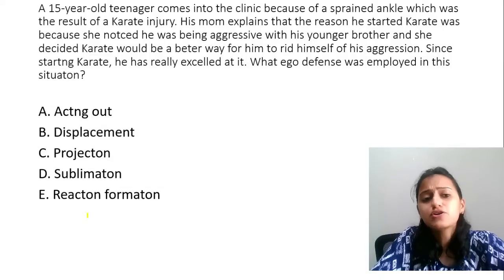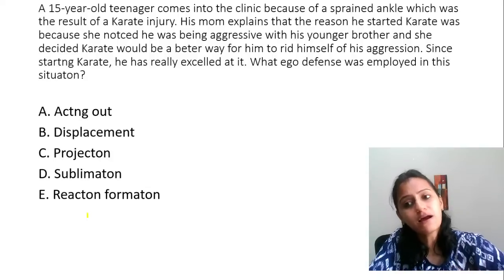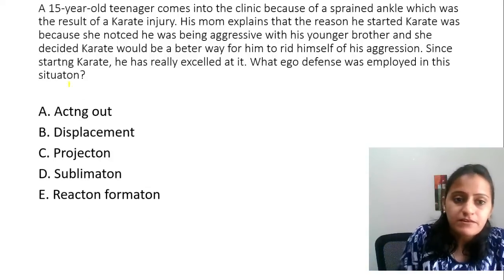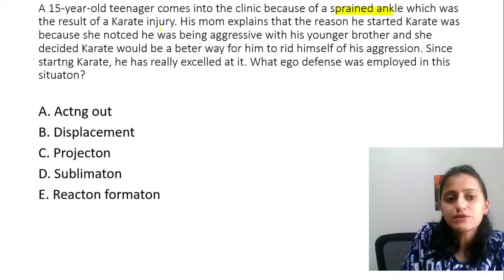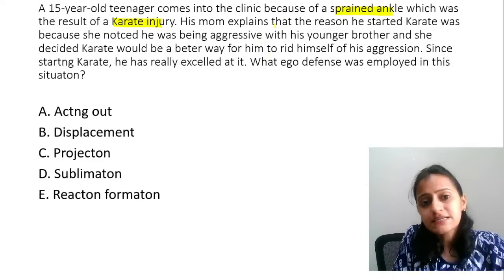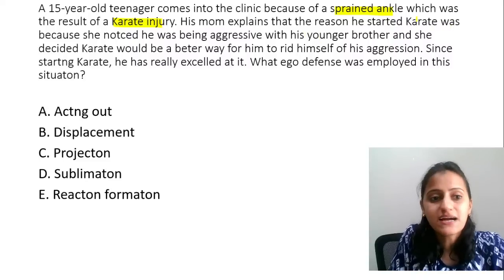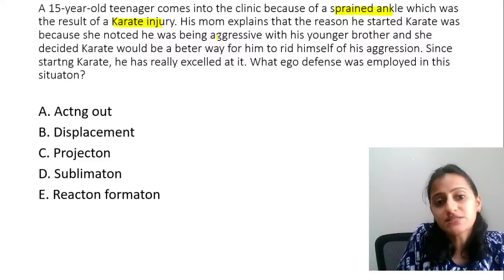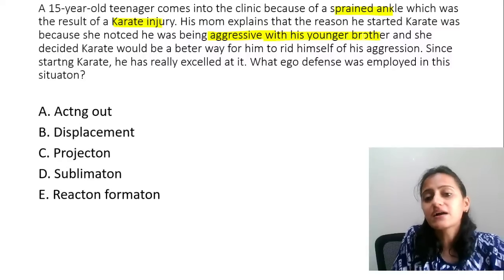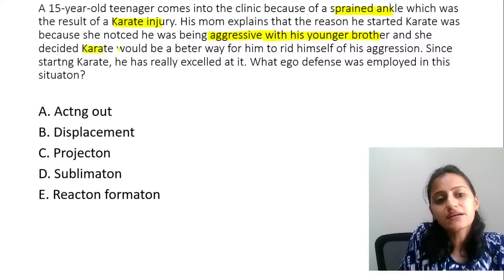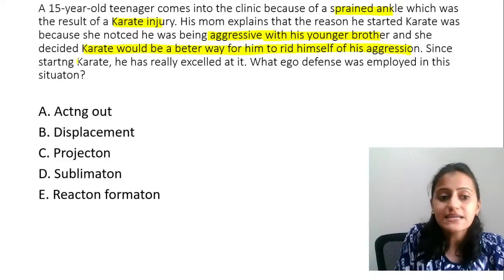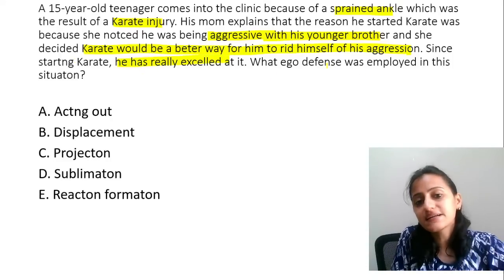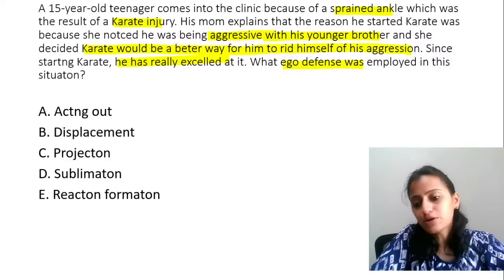Coming to ego defense mechanisms, what do you think will be the answer to this question? A 15-year-old teenager comes into the clinic because of a sprained ankle, which was the result of a karate injury. His mom explains that the reason he started karate was because she noticed he was being aggressive with his younger brother, and she decided karate would be a better way for him to get rid of the aggression. Since starting karate, he has really excelled at it. What is the ego defense that was employed?